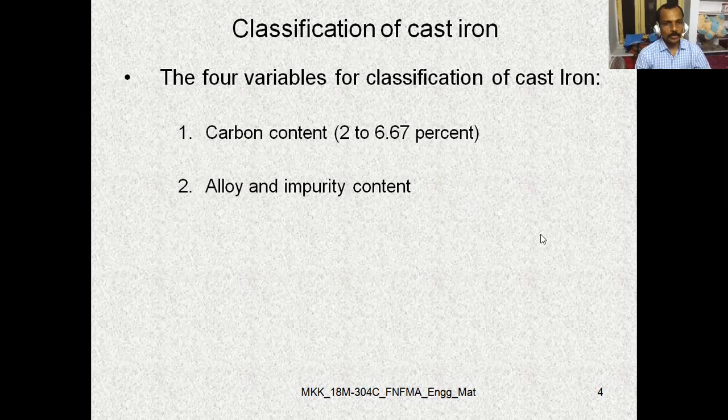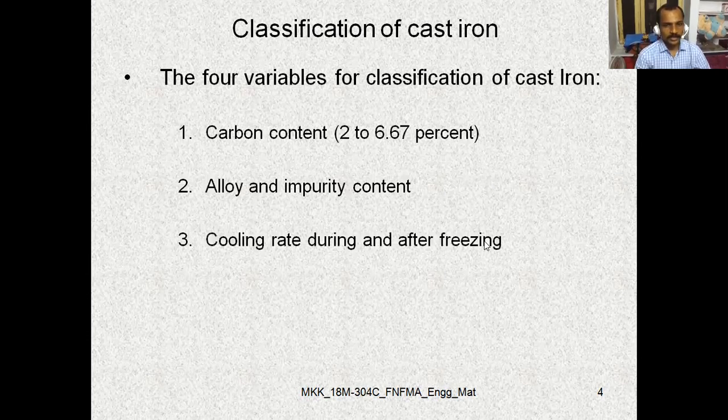Depending upon alloys and impurity content, also we can classify the cast iron. Depending upon the cooling rate during and after freezing, also we can classify cast iron. Along with that, the type of heat treatment process used for the cast iron, depending upon this factor also we can classify the cast iron.